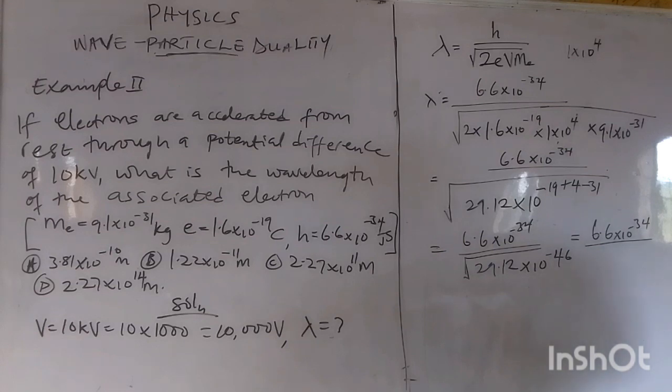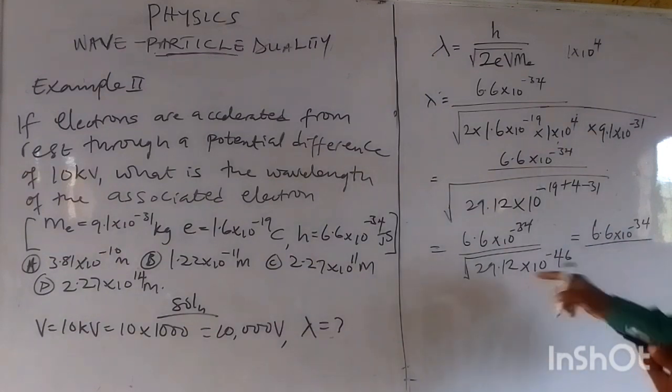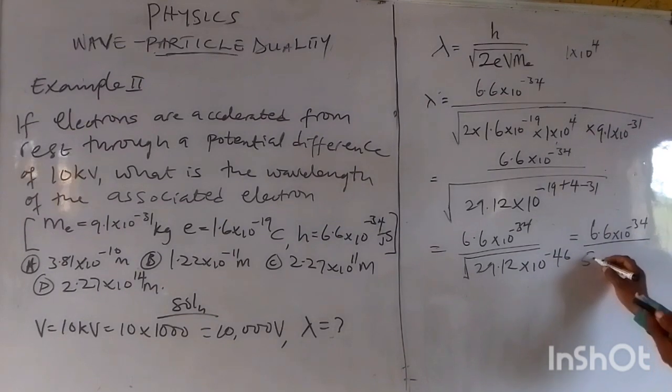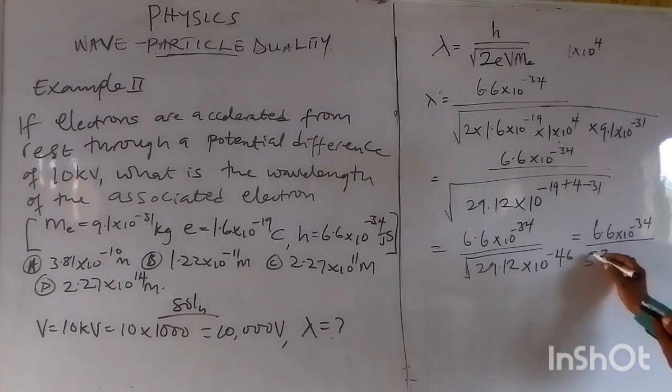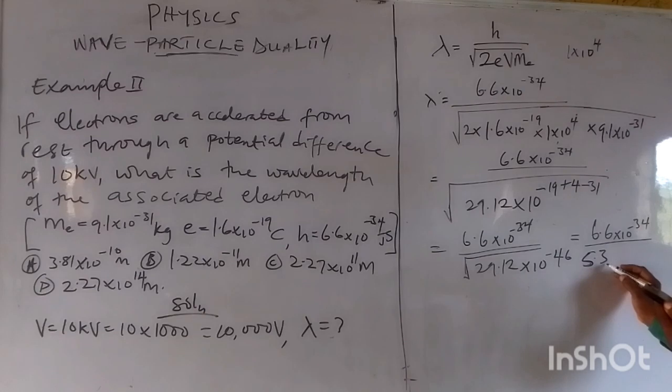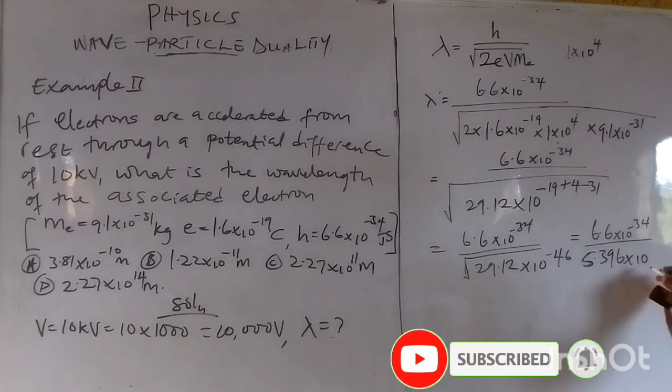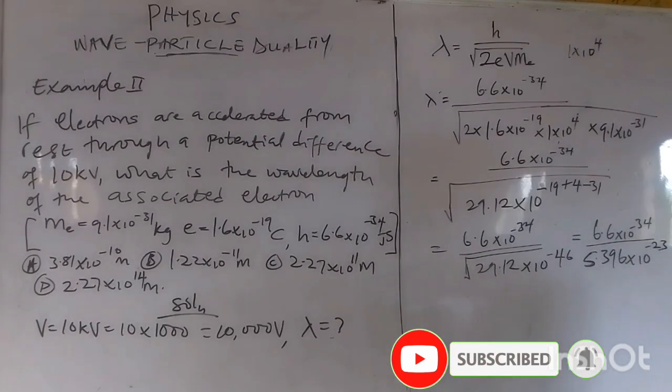Okay, when we now take the square root of this, we'll have 5.396 times 10 raised to the power minus 23.